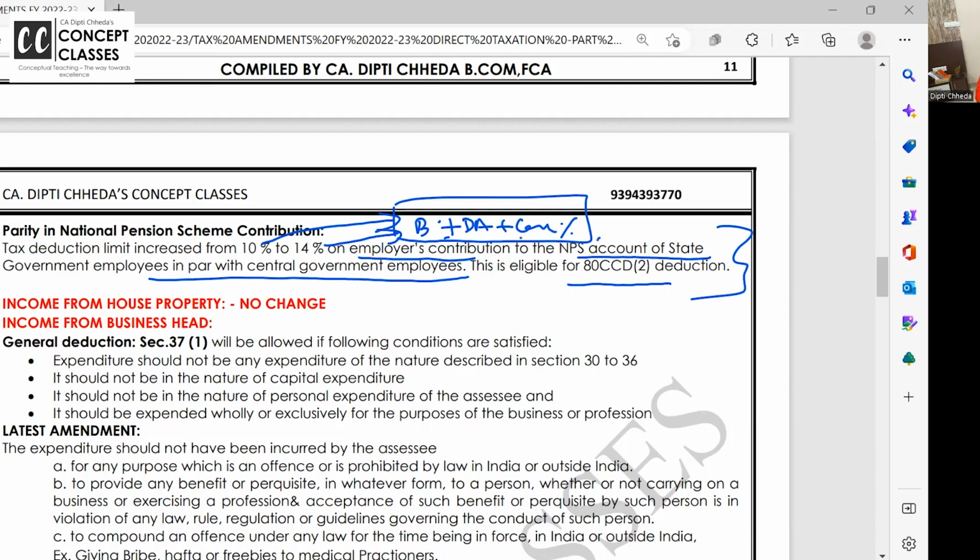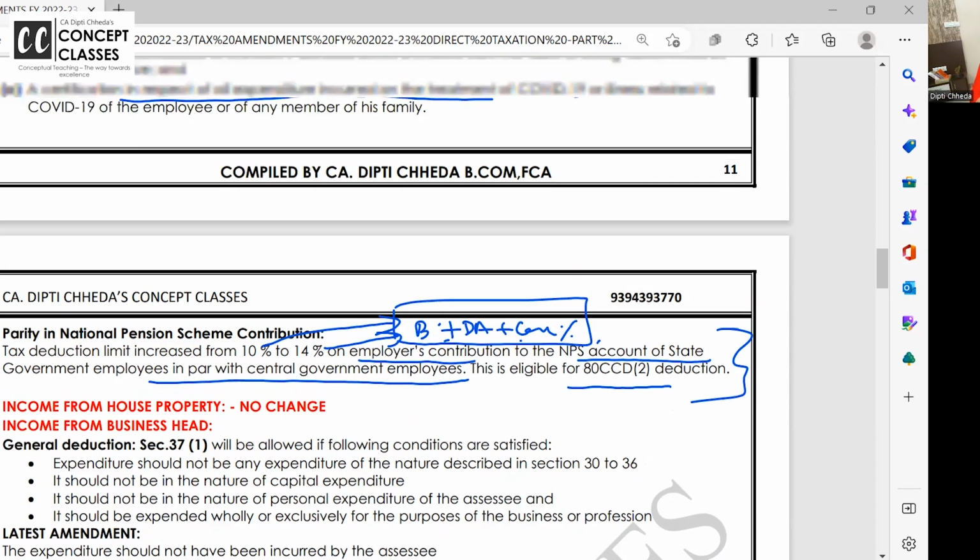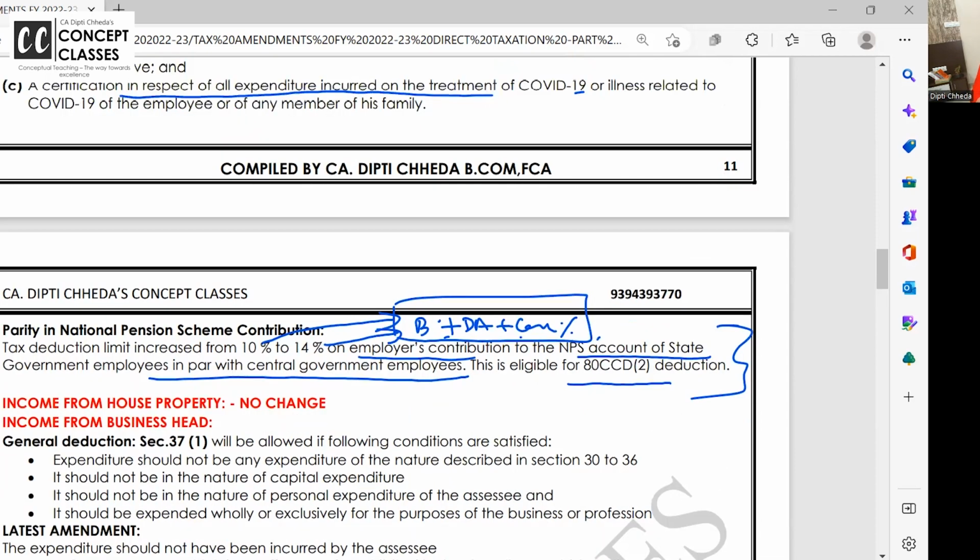Until last year, it was 14% only for central government employees. From this year, state government employees can also be covered. This will have an impact on your deductions. Deductions and TDS amendments we are going to do in video 2, which is very important, but this is also important for working. So that's all for income from salary.